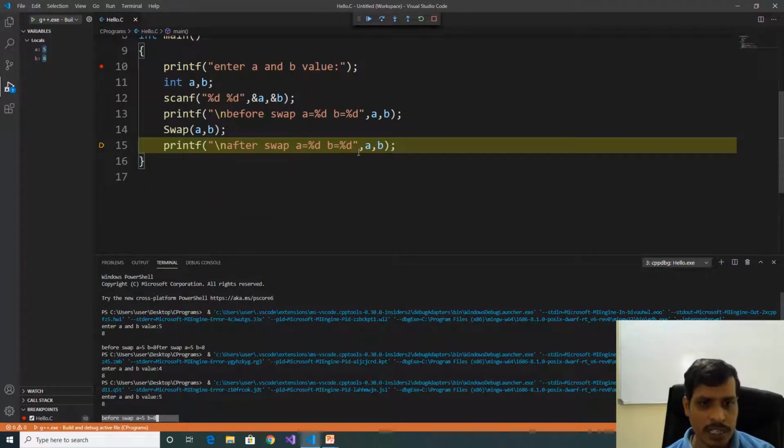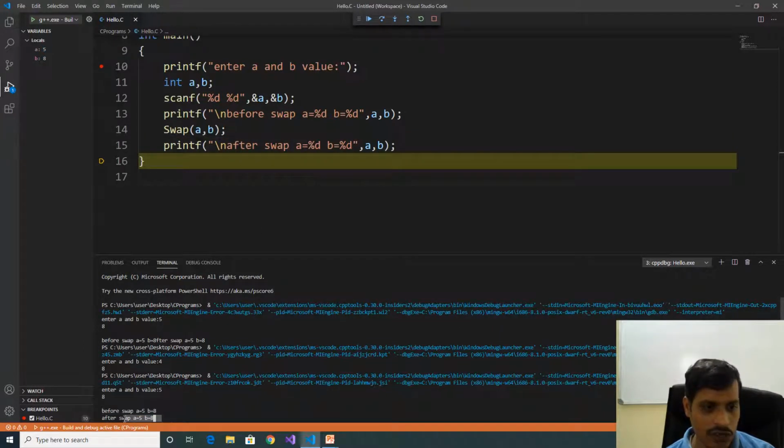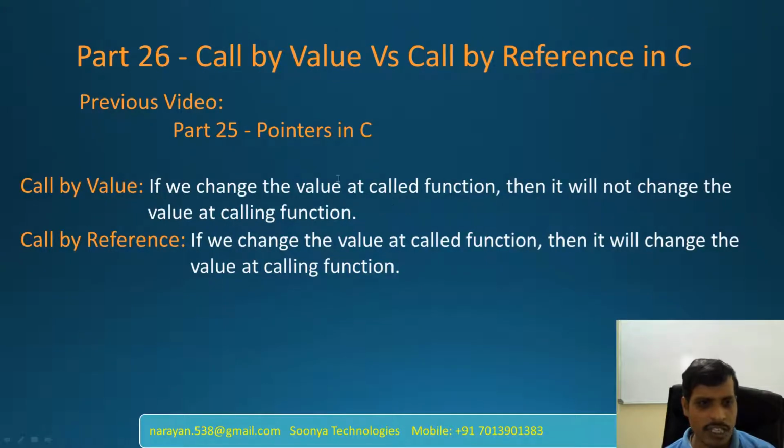Now if we print output, here A is equal to 5, B is equal to 8. That means before swap A is equal to 5, B is equal to 8. After swap A is equal to 5, B is equal to 8. Here values are not changed. We'll see what is call by value. If we change the value at called function, then it will not change the value at calling function.